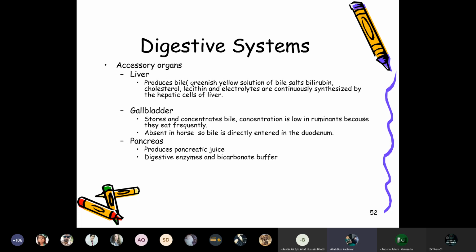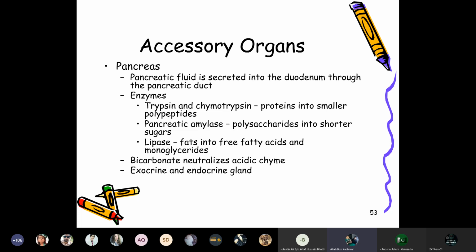The gallbladder is absent in the horses, and so the bile directly enters the duodenum, whereas the pancreas produces the pancreatic juices. The digestive enzymes and a bicarbonate buffer are the job of a pancreas. We will talk about the pancreas in detail in the next lecture.